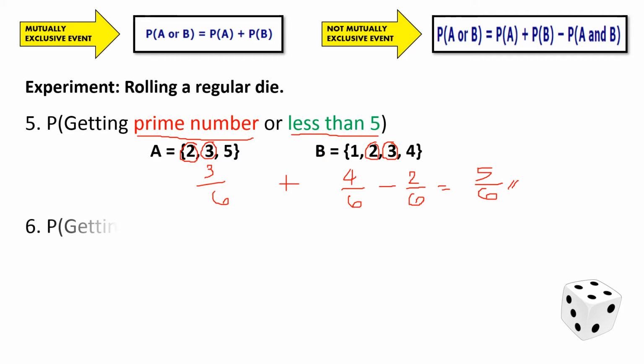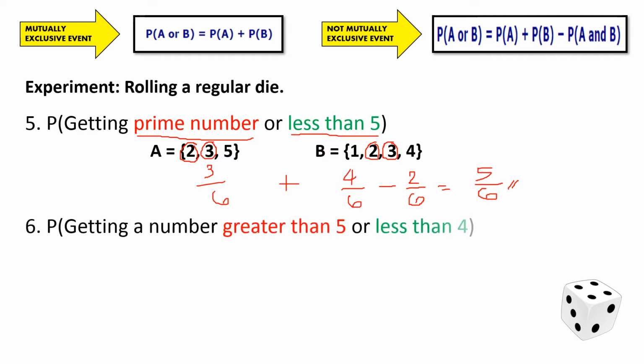Number 6 example. So this is the last one for this experiment. Getting a number greater than 5 or less than 4. So the number that is greater than 5 from numbers 1 to 6 is plainly number 6. While for the number less than 4 as our second event, we do have the numbers 1, 2, 3. So the first event has a single element, so we do have 1 over 6.